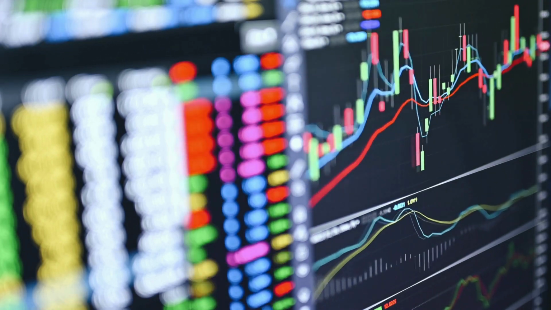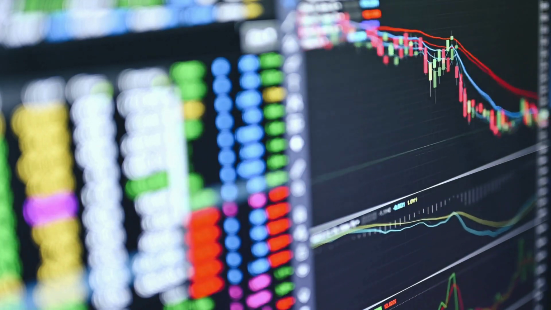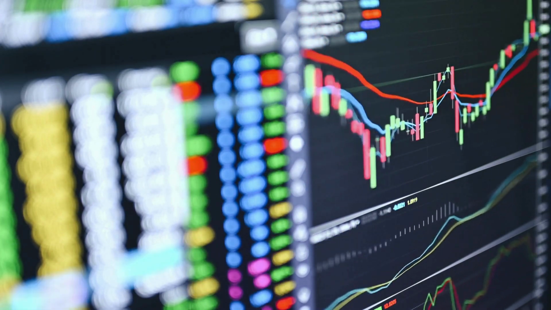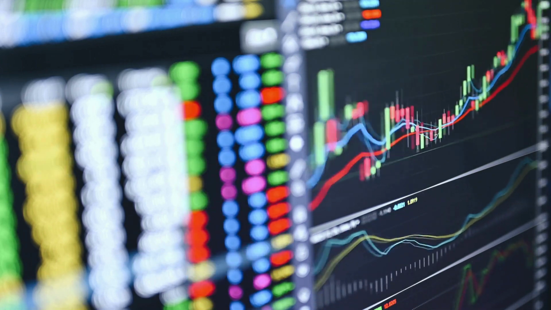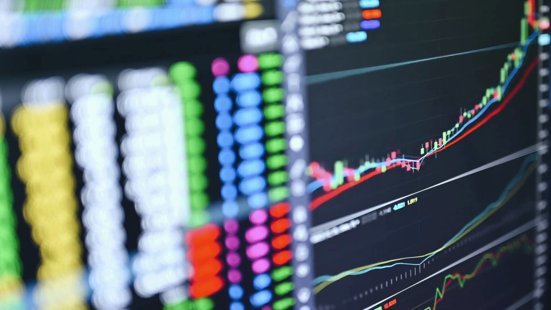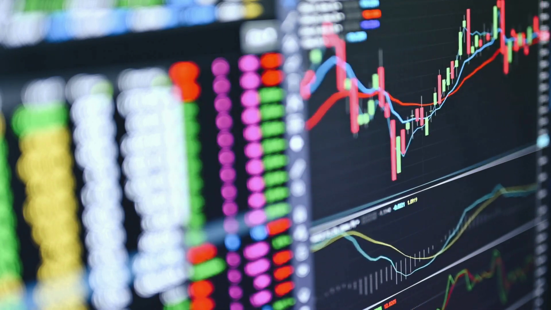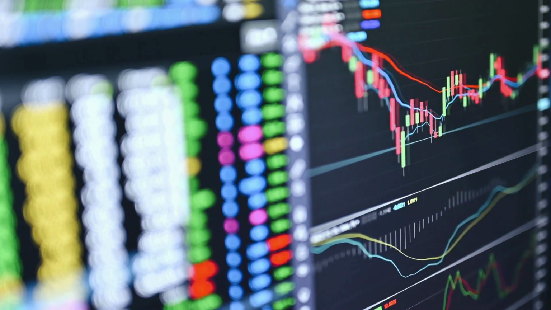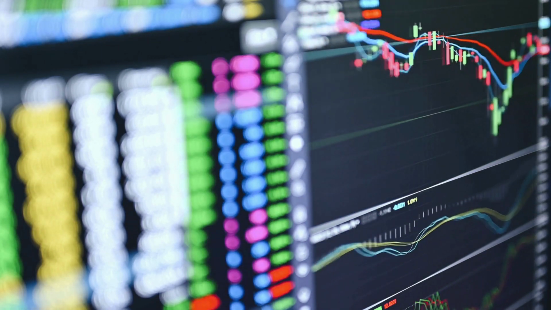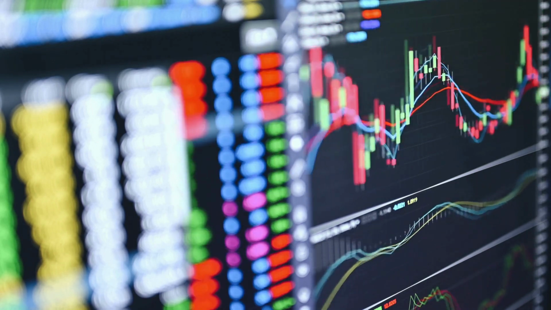Conclusion. Leverage is a double-edged sword in Forex. If used wisely, it can be a powerful tool to boost your profits and maximize your opportunities. However, without a solid strategy and proper risk management, it can become your biggest challenge. The key lies in understanding how it works and using it with caution and discipline.